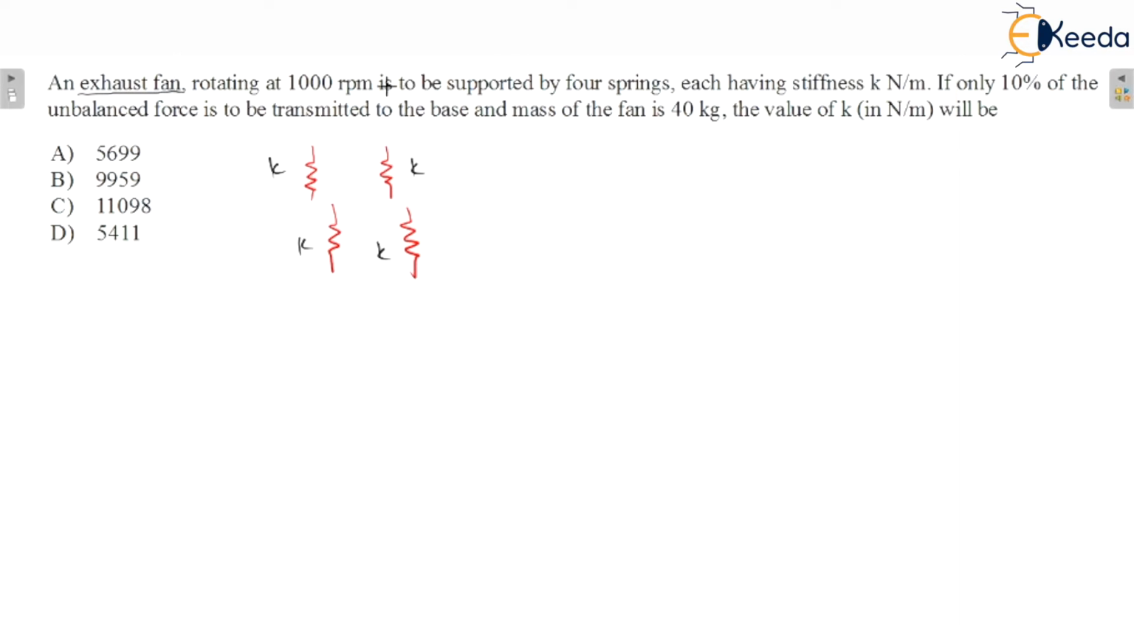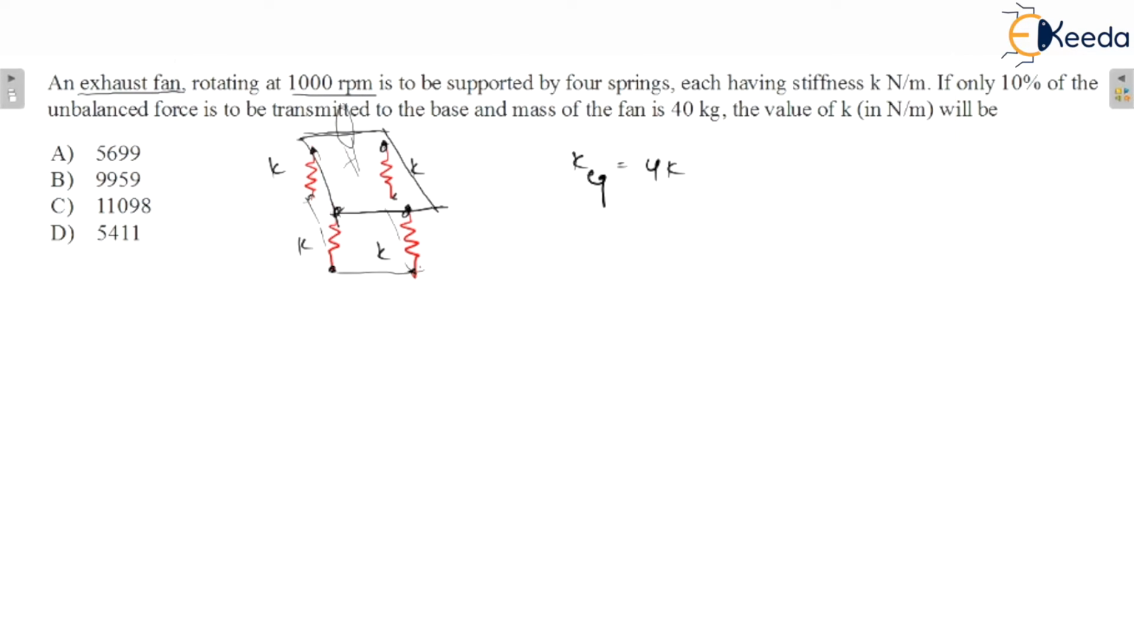See, this is an exhaust fan rotating at 1000 rpm supported by the 4 springs, which means it is in parallel condition, because the fan is supported by 4 springs that are parallel to each other. If the springs are parallel to each other, there will be an equivalent stiffness. So how can you calculate equivalent stiffness? K equivalent would be 4K, because all the 4 springs are parallel to each other.